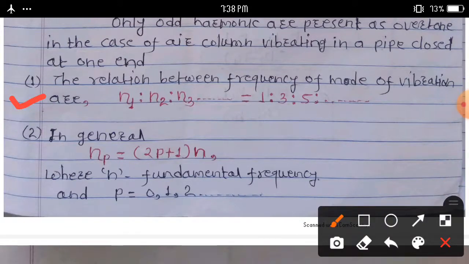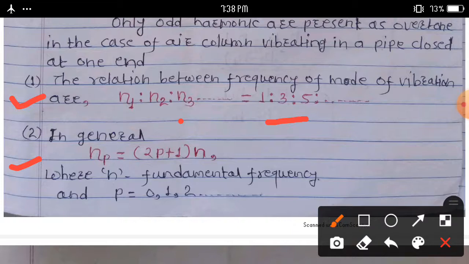The relation between the frequencies of the modes of vibration N1, N2, N3 is 1 : 3 : 5. In general, we can write Np is equal to (2P plus 1) into N, where N is the fundamental frequency.